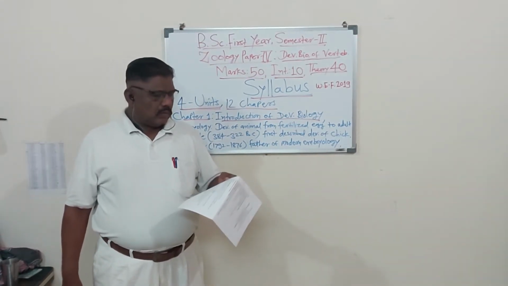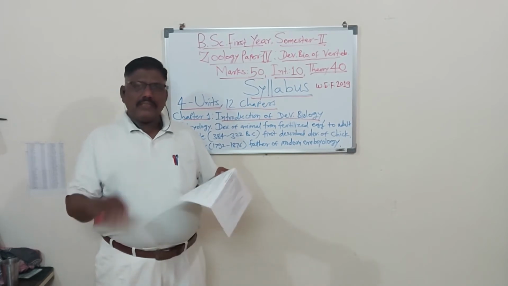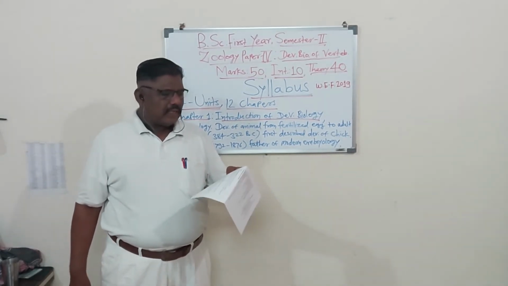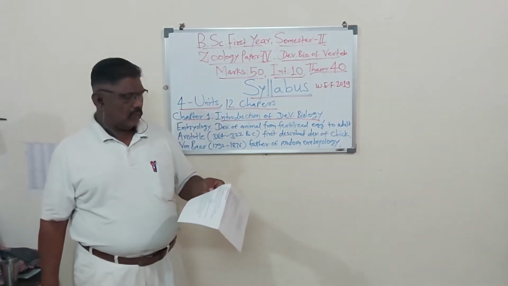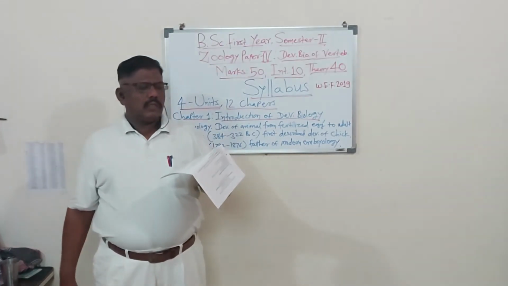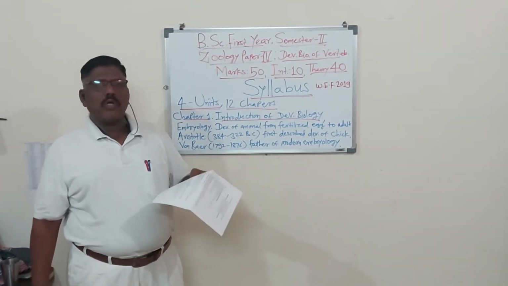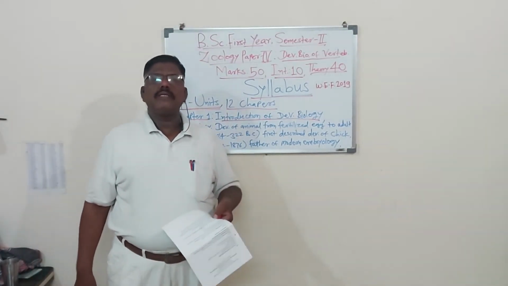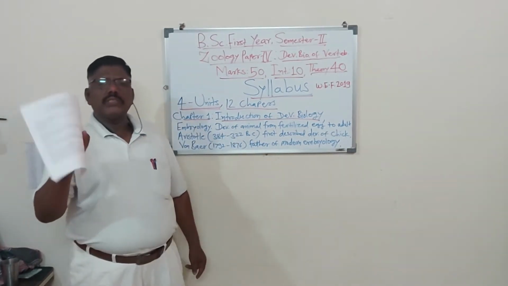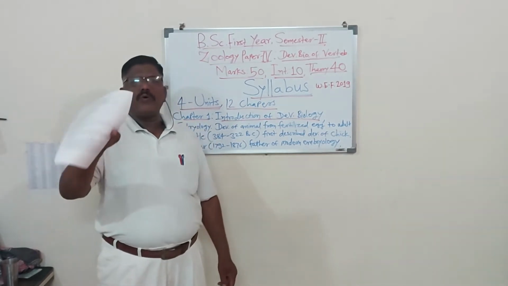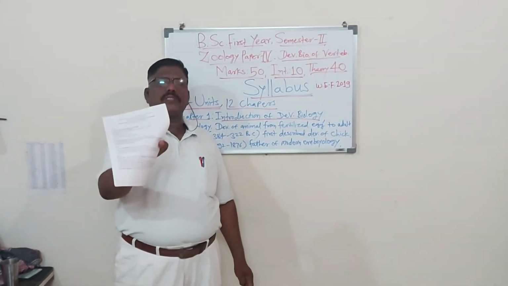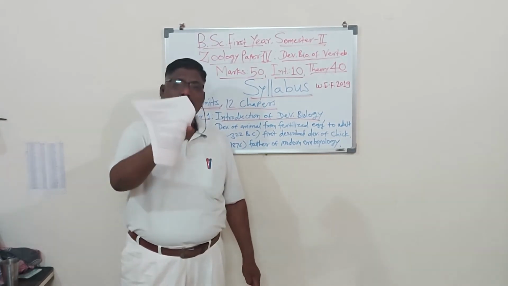In continuation, chapter number 9 is stem cells. Chapter number 10 is infertility in humans. Chapter number 11 is assisted reproductive technologies. And the last chapter is parthenogenesis. So here, dear students, this is the discussion about the syllabus. Don't be in tension. I will send this syllabus as a PDF file in the WhatsApp group.